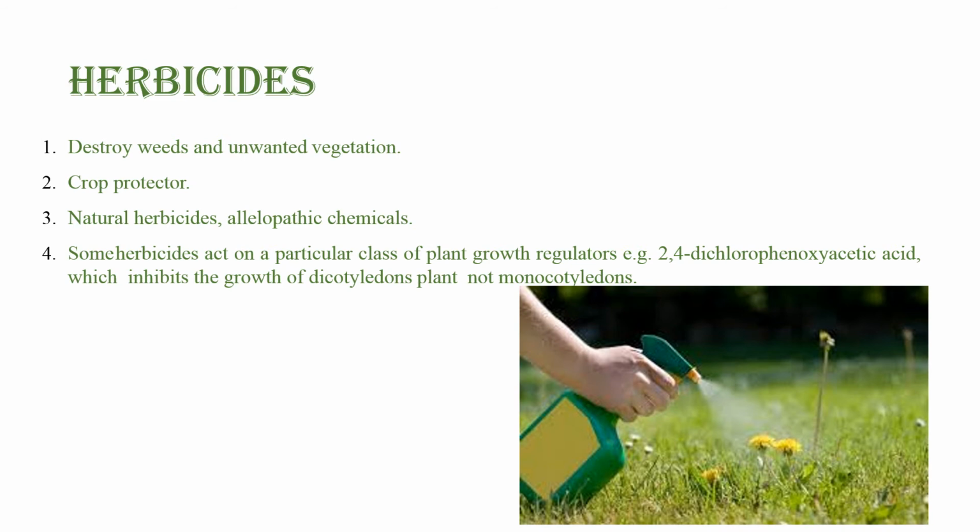Example: 2,4-dichlorophenoxyacetic acid, and it mainly inhibits the growth of dicotyledon plants, not monocotyledon. You should know the reason why they only inhibit dicotyledons, not monocotyledons. If you want to know the reason, please mention it in the comment box. I would like to describe that in detail also, right? Some herbicides persist in the environment, right? Depending on the environment, herbicides behave differently.